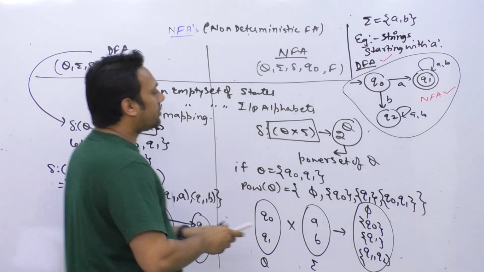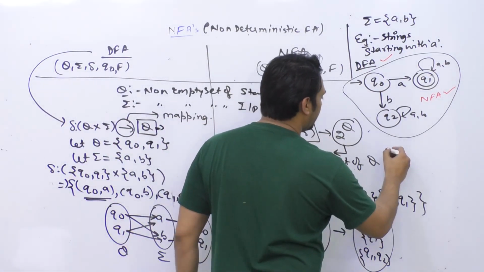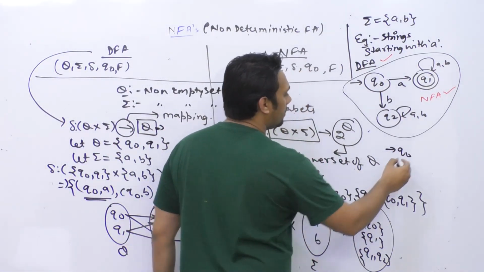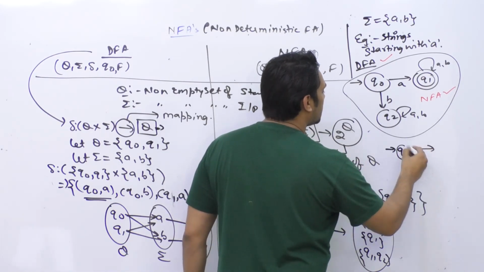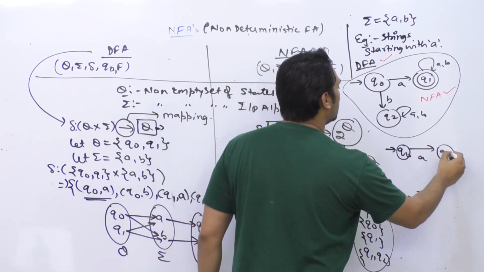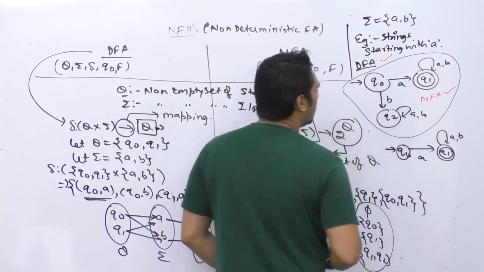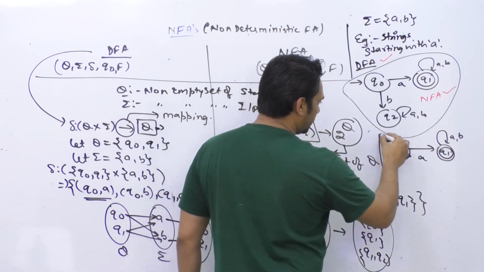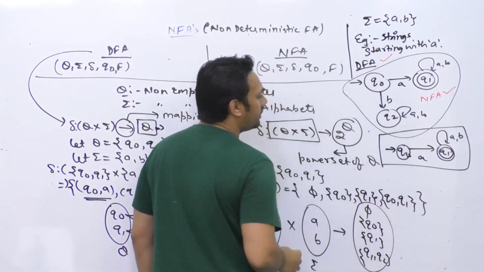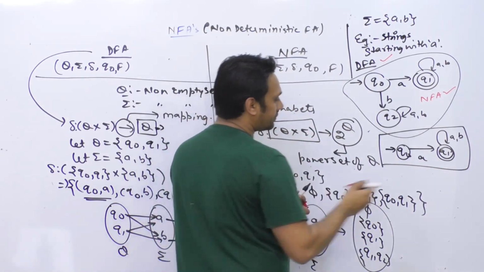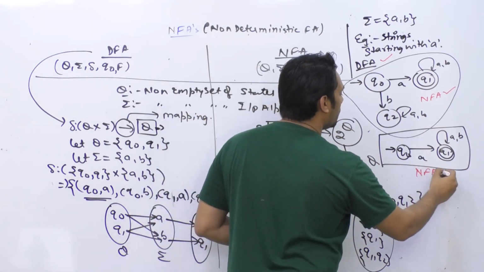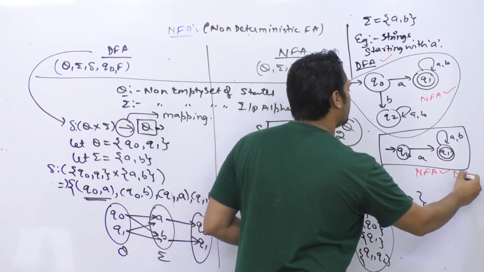But if I solve the same problem using this, we are at a state Q0. If we see a symbol A, I go to the state Q1. After this, I can have any number of A and B, and this is a final state. Now this entire diagram is an NFA, but it is not a DFA.